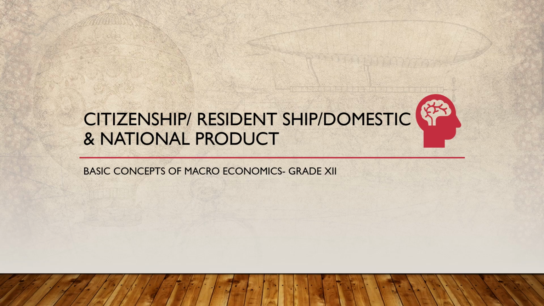We know that whenever national income calculation is done, there are various concepts which have to be kept in mind, which help us to find out the real national income of a country. National income is a very broad concept which includes various concepts which should be clear to you, because numerical questions are asked in boards and they will give you so many values and you have to find out the values out of them which are required for the calculation of national income. So first you should understand the meaning of each concept. First we will see what is citizenship.